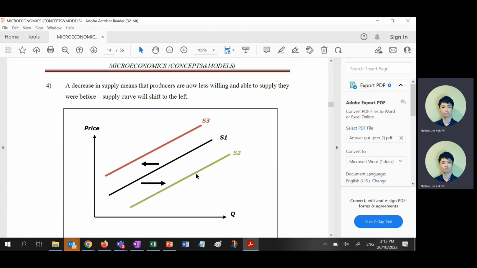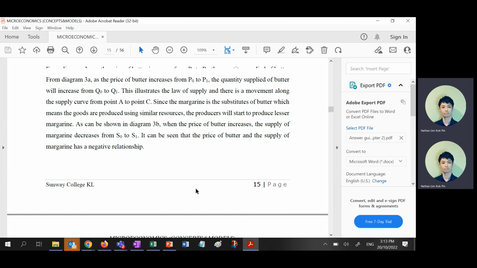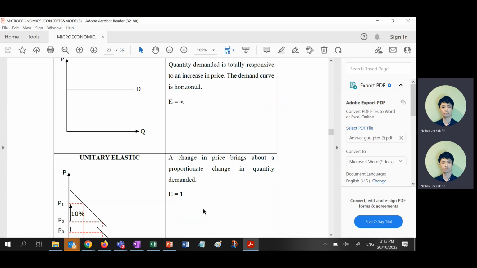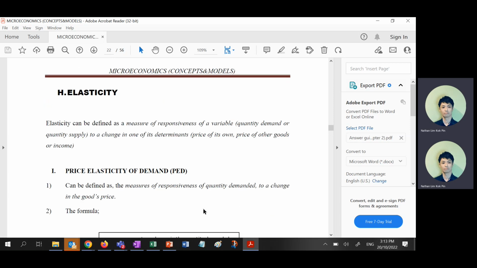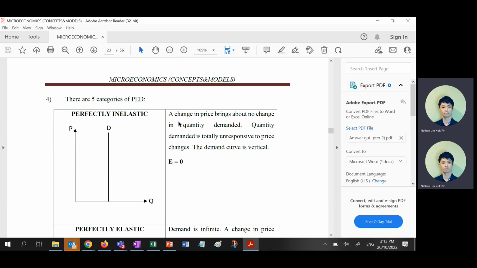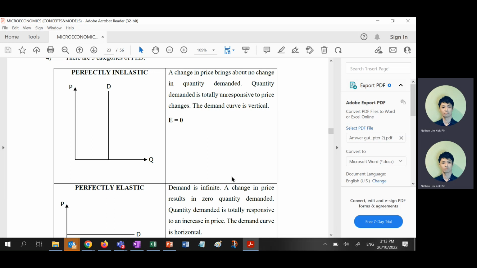Although I already shared it with you, have I? No, not elasticity. After today, I'm going to share the answers with you. So first thing, elasticity. Make sure your drawing is correct for the 5 categories of PED.